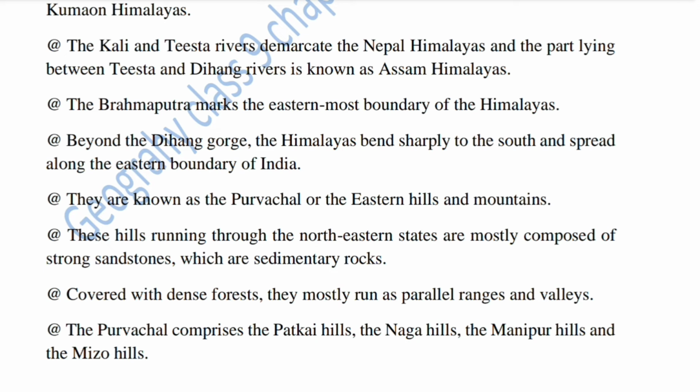These hills, running through the northeastern states, are mostly composed of strong sandstones, which are sedimentary rocks, and covered with dense forests. They mostly run as parallel ranges and valleys. The Purvachal comprises the Patkai Hills, the Naga Hills, the Manipur Hills and the Mizo Hills.